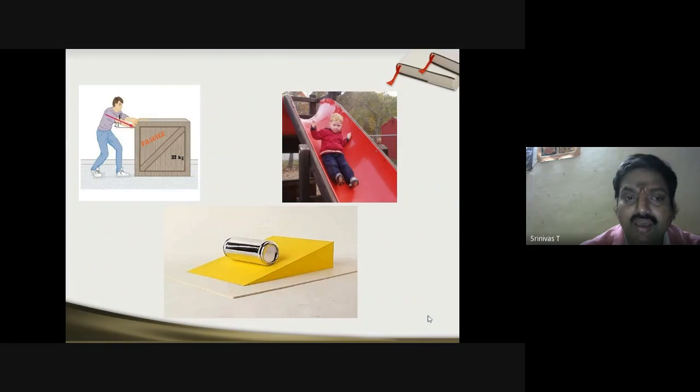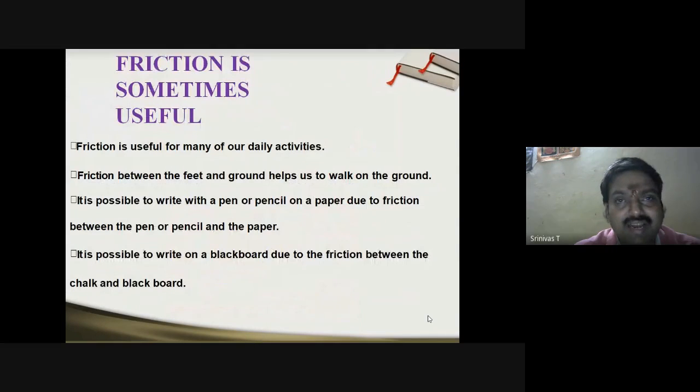Now, the thing is that friction, whether it is useful or not, what are the uses of friction? Does friction need to be there? If you look at those things, we can conclude the following points. Friction is useful for many of our daily activities. Without friction, we cannot live. It's very difficult to live our livelihood without friction.